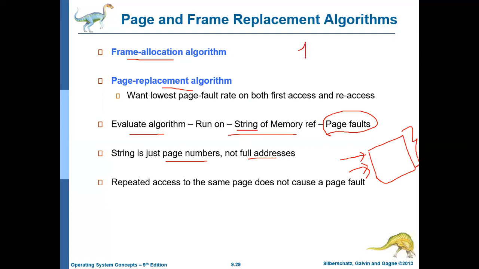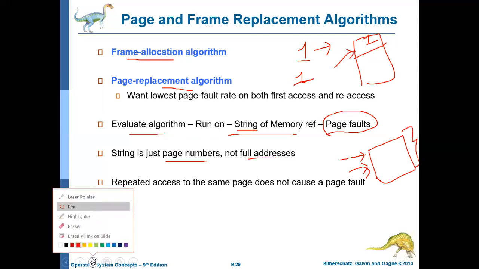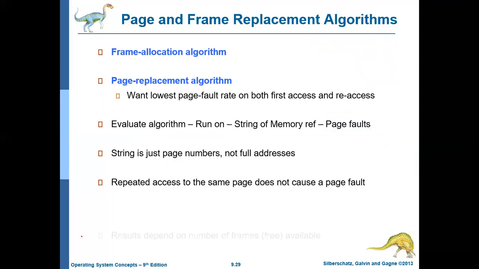Say the CPU wants to access page number 1. The first time it may create a page fault. Because of the page fault, the page is brought into the main memory. Then if it wants to access page 1 again, the second time it won't create a page fault because it's already in memory, so it will be accessed straight away. So initially only it will create the page fault.